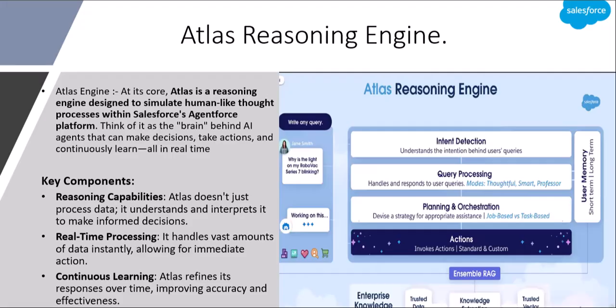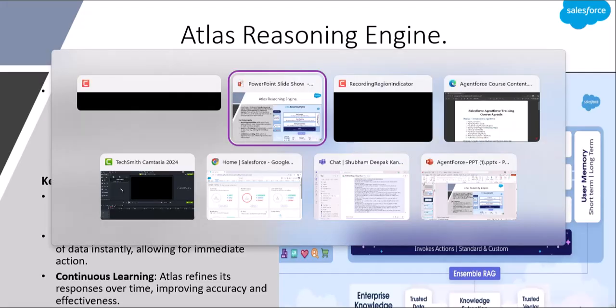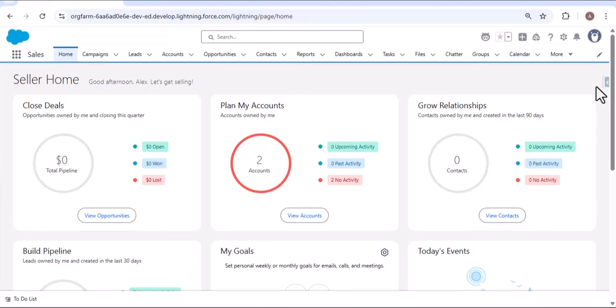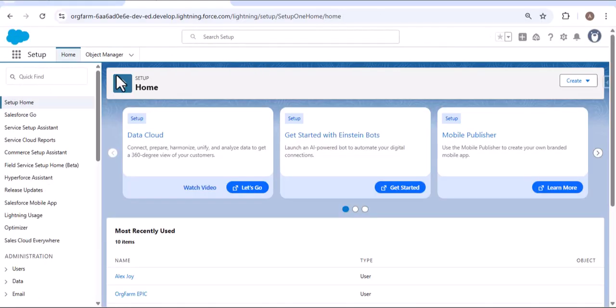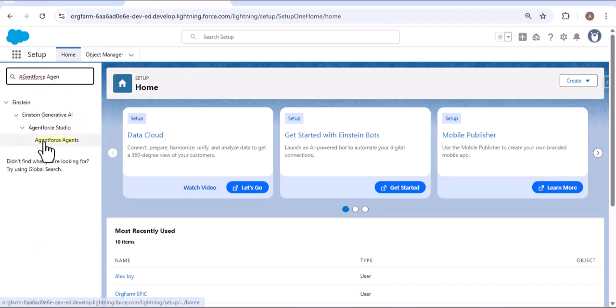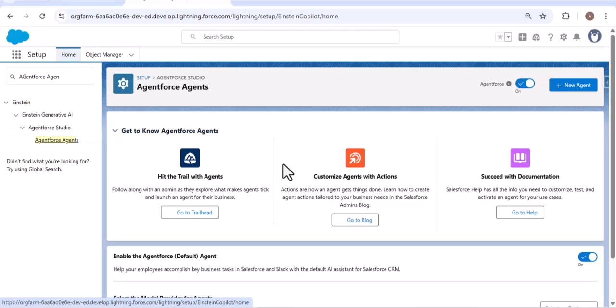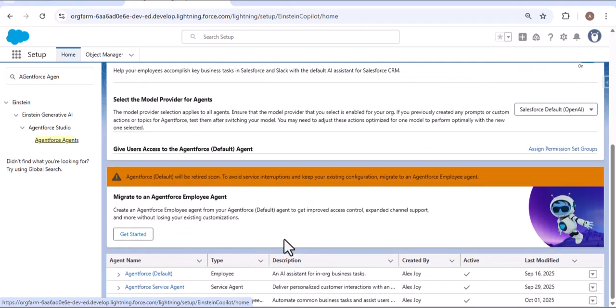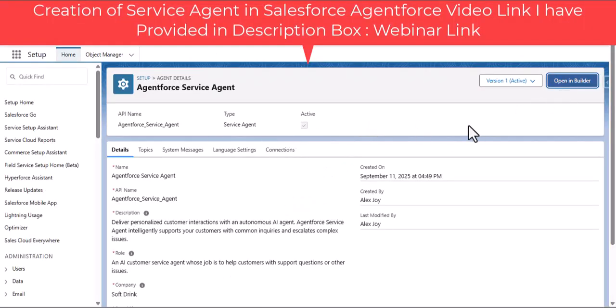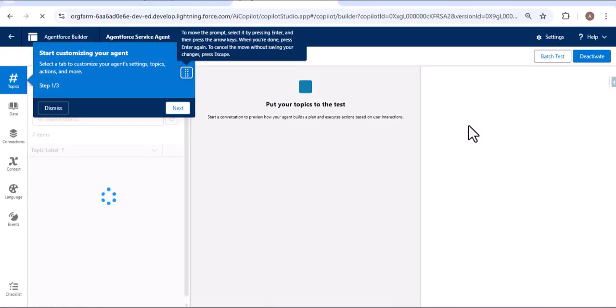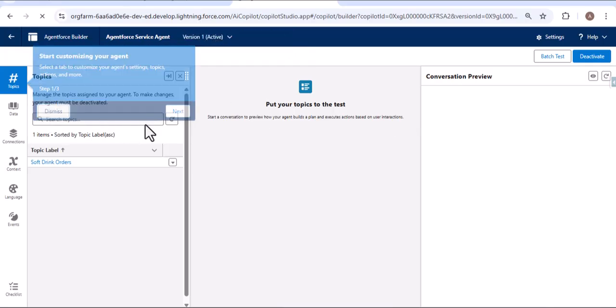So let me show you the work of the Atlas reasoning engine behind the scenes. For that, let me navigate to the Salesforce org. I am navigating to Agentforce. In the Quick Find box, let me navigate to the Agentforce agent. Now I am opening the Agentforce service agent. Let me open this agent in the builder. Now let's understand how the Atlas reasoning engine works behind the scenes.